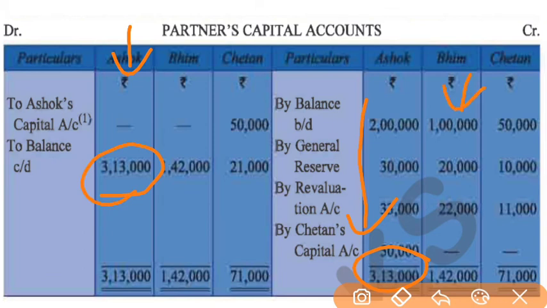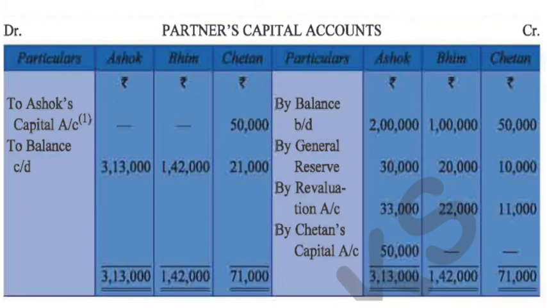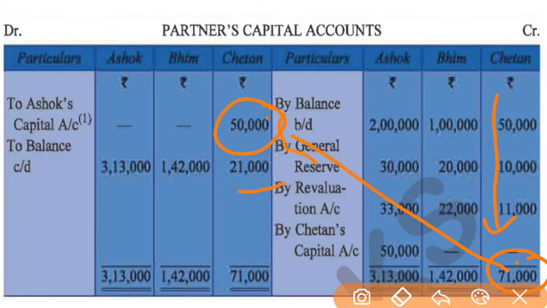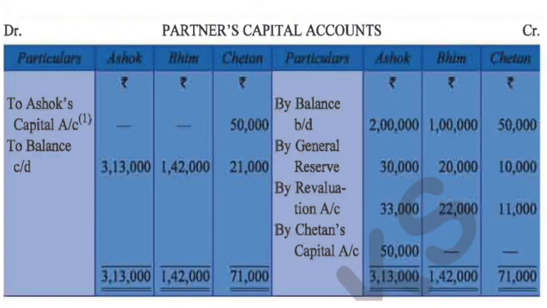Same will be done for Bhim, we will add this amount, we will have 1,42,000. No subtraction is there, so the balance will be 1,42,000. Same we will do with Chetan, we will add this amount, the total is 71,000, and here we have 50,000. 71,000 minus 50,000, the balance will be 21,000. So like this we will calculate the balance in the capital account.